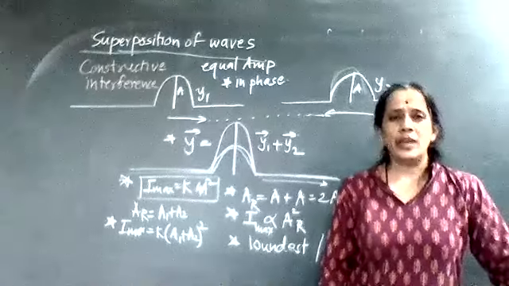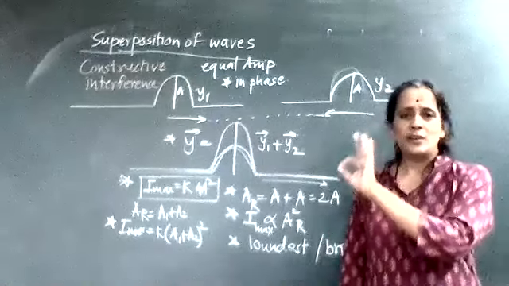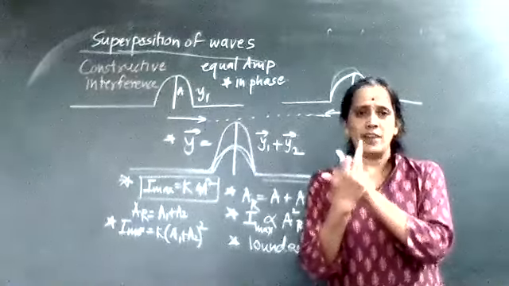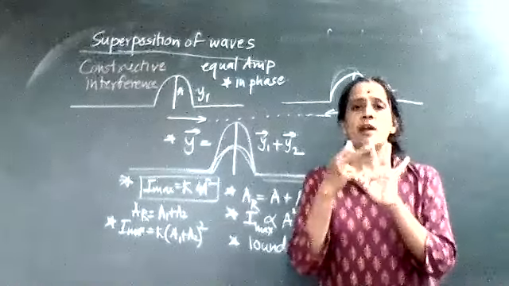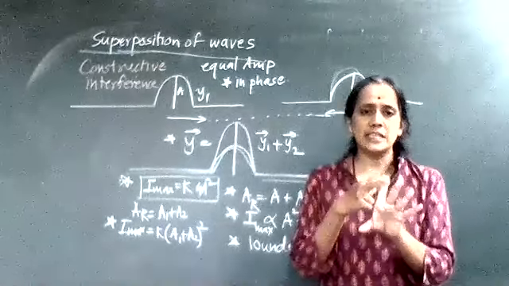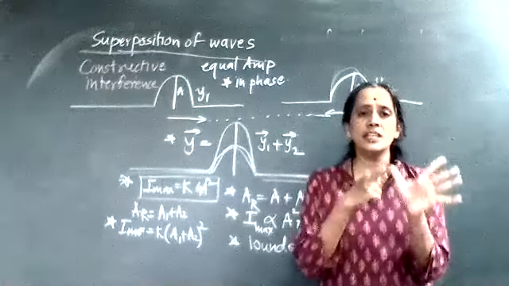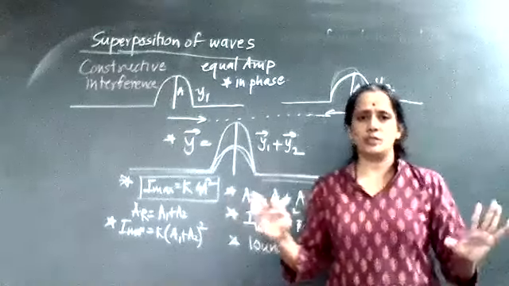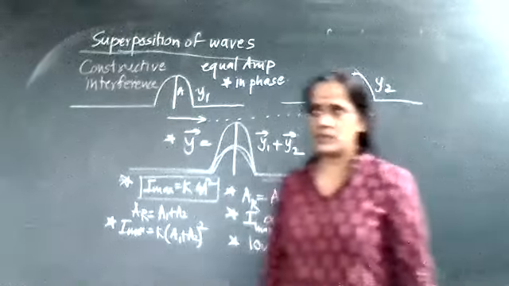Clear? So in constructive interference, there are four things: in phase, displacement maximum, amplitude maximum, intensity maximum. So the sound is loudest. Finished. That is constructive interference.